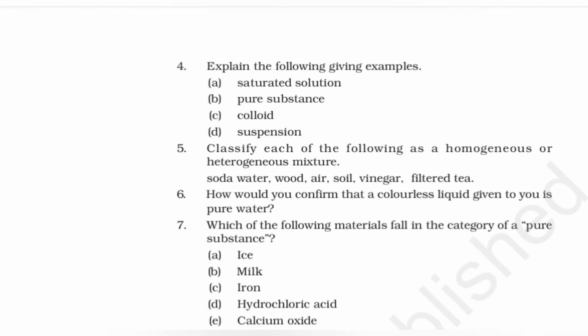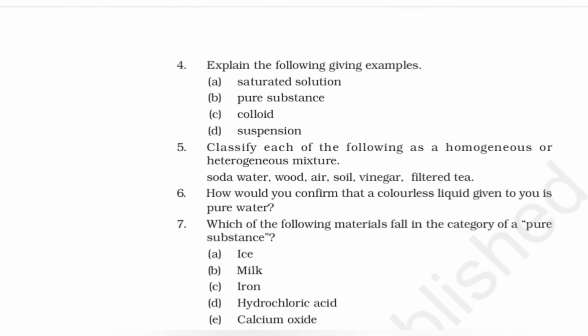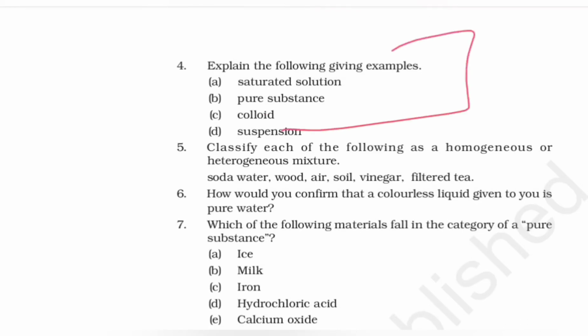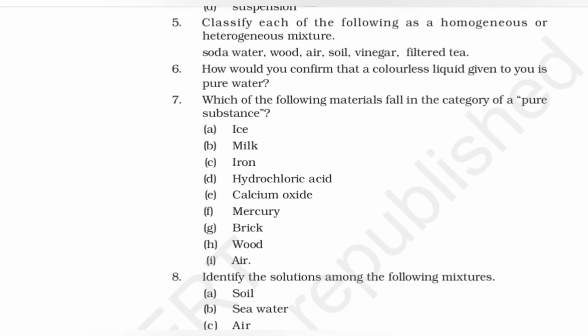Explain the following, giving examples: saturated solution, pure substance, colloid, suspension, all given in the book. Just go through them, all given in the chapter that we came across. So all given here, you can go through them. Classify each of the following as a homogeneous or heterogeneous mixture. Let's go through this. This might just be interesting.